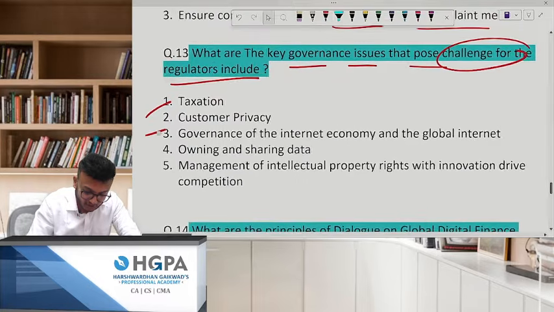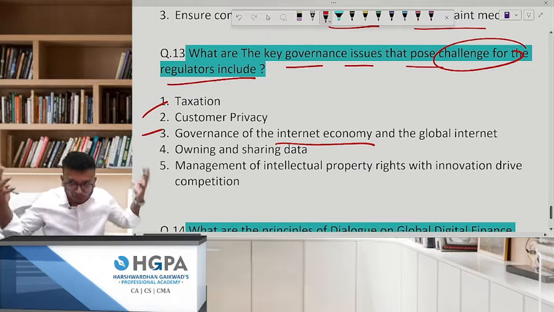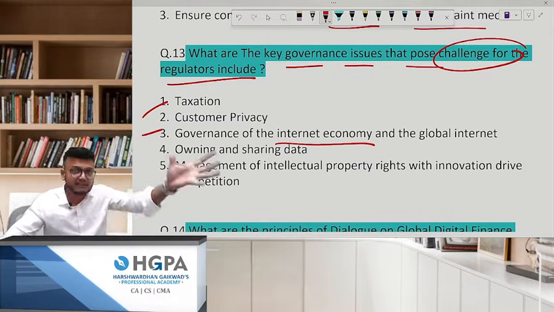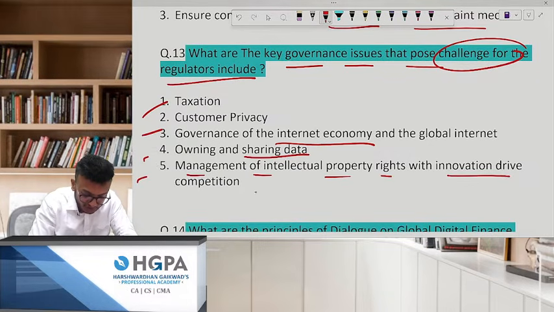Next, governance of the Indian economy. How are you going to frame it? You should have a lot of people for this: committees, directors, governance people to govern everything. Owning and sharing data, what are the rules behind that? And management of intellectual property rights with innovation to drive competition.